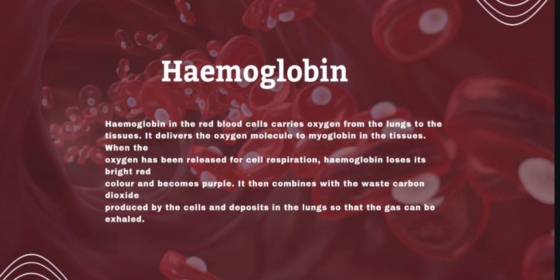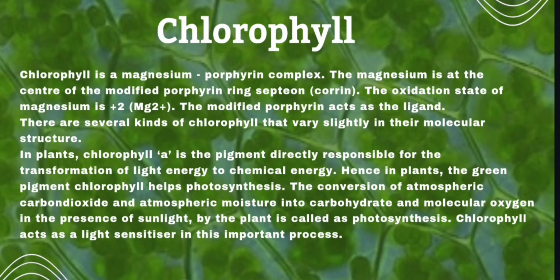Chlorophyll. Chlorophyll is a magnesium porphyrin complex. The magnesium is at the center of the modified porphyrin ring system. The oxidation state of magnesium is +2, Mg2+. The modified porphyrin acts as the ligand. There are several kinds of chlorophyll that vary slightly in their molecular structure.